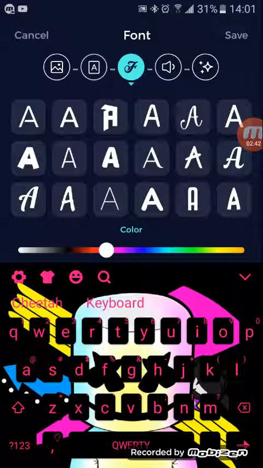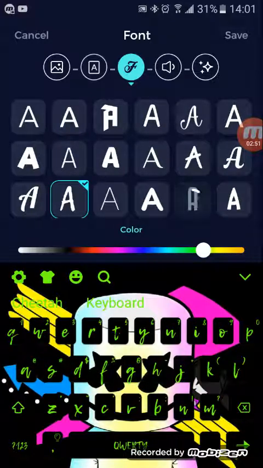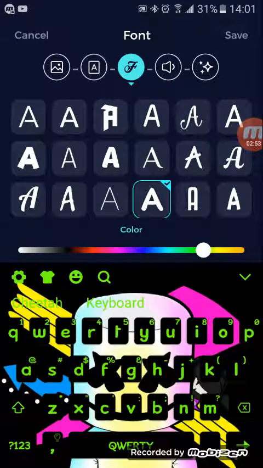change my color to like purple. Neon green looks good. I'm gonna change it to like this. I'm gonna change it to this color, like this.